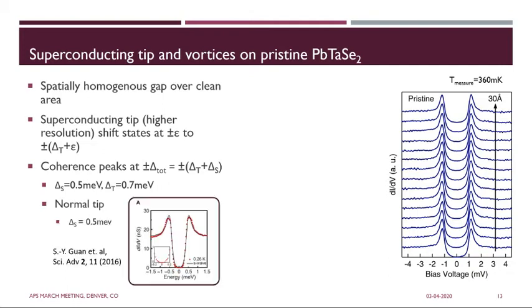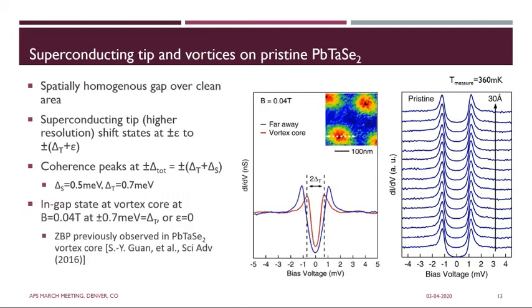And this is further corroborated by previous measurements done with a normal tip, again in this work here, where they found that the sample gap size is 0.5 meV. So now we want to look in the vortex cores, especially since, again, the zero bias states were previously observed. And what's really interesting now is that in the center of the vortex cores, there's also an in-gap state at delta T equals 0.7 meV.